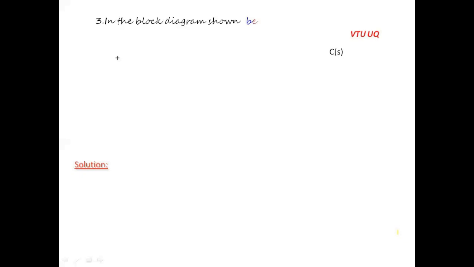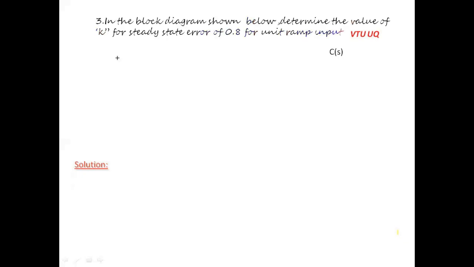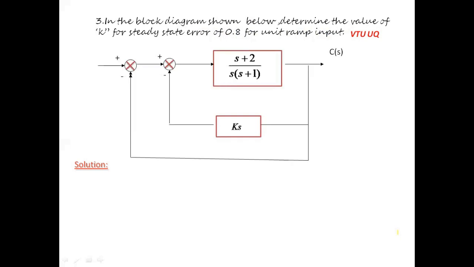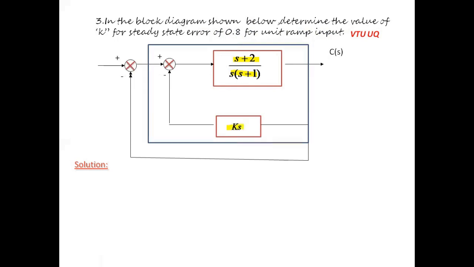Moving on to the next problem. In the block diagram shown below, determine the value of K for the steady state error of 0.8 for unit ramp input. So again, you are given a block diagram in which we have to assume G1 as (s plus 2) divided by s into (s plus 1) and H1 as K, and we have to simplify this block making use of the formula G1(s) divided by 1 plus G1(s) multiplied by H1(s), and this block gets simplified as